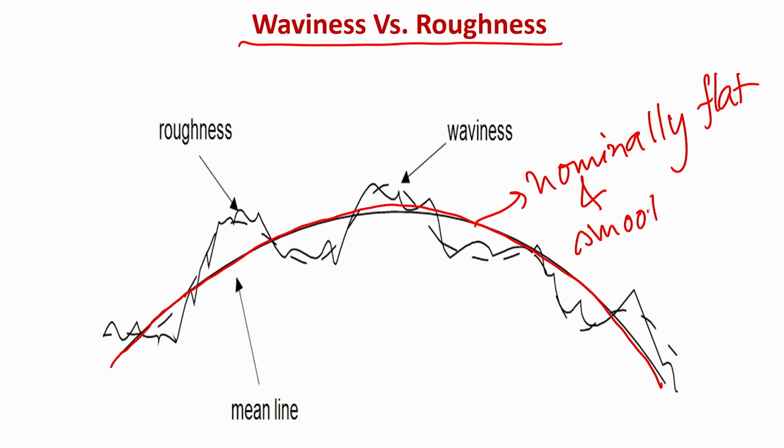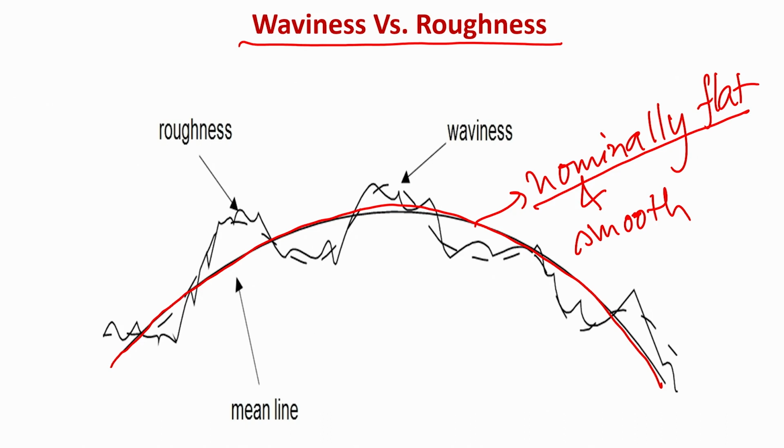When I say nominally flat, it means what you see with the naked eye. But if you put the same sphere surface under the profilometer or under the microscope, what you see is as follows.